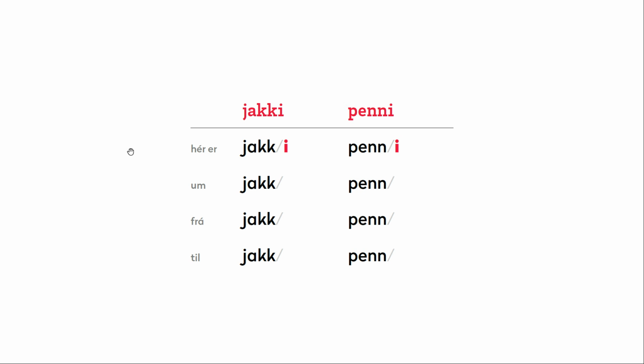And so the declension for jakki goes like this: Hér jakki, jakka, frá jakka, til jakka. And the declension for penni is exactly the same. Hér penni, penna, frá penna, til penna. So here is a pen, about a pen, from a pen, to a pen.